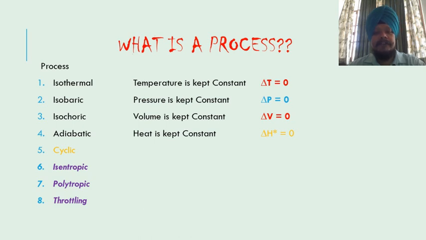That is, temperature is kept constant for isothermal, isobaric is pressure constant, isochoric is volume constant, and for adiabatic, delta H remains constant. The star indicated in the delta H equation indicates constant pressure. So we have to keep constant pressure for the adiabatic process, which means there will be no heat exchange.